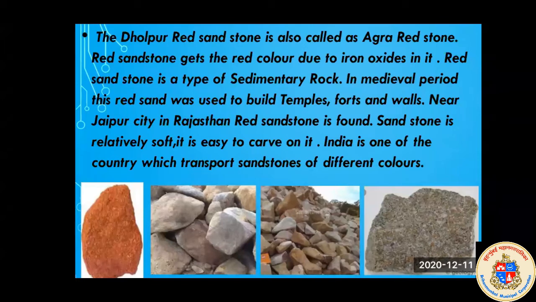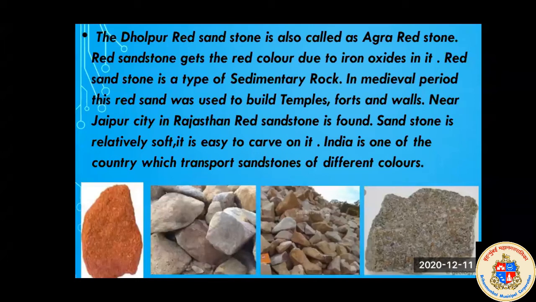Red sandstone gets the red color due to iron oxide in it. Why is it red in color? Because it contains iron oxides in it. Red sandstone is a type of sedimentary rock. I told you that this is a type of sedimentary rock.